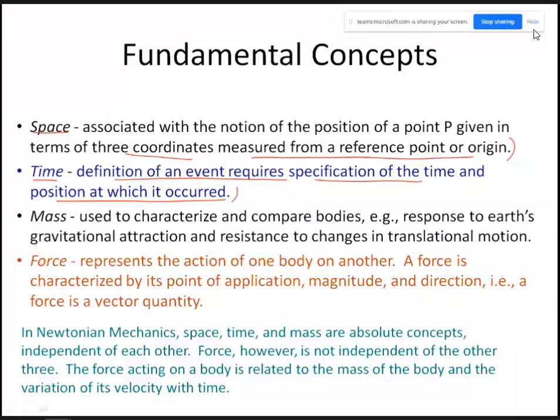The next concept is mass. It is used to characterize and compare bodies, for example, the response to Earth's gravitational attraction and resistance to changes in translational motion. And the next one is force. It represents the action of one body on another. It is characterized by its point of application, which is important, the magnitude, and the direction. Force is a vector quantity, as I discussed some time back.